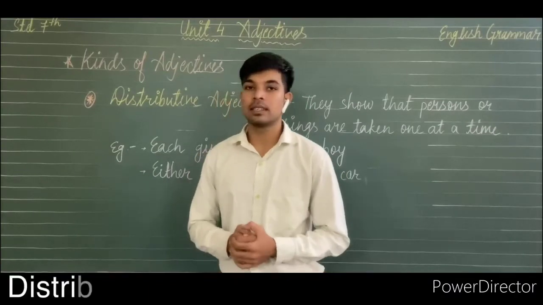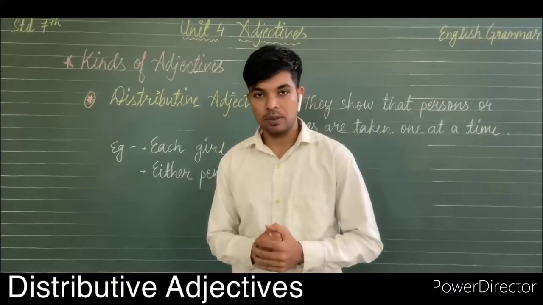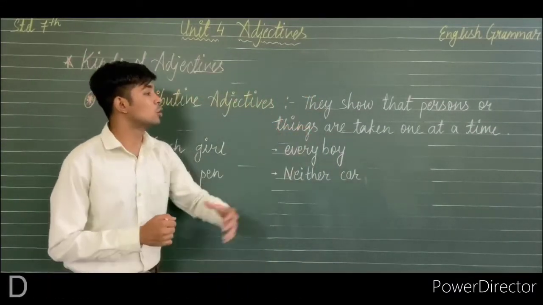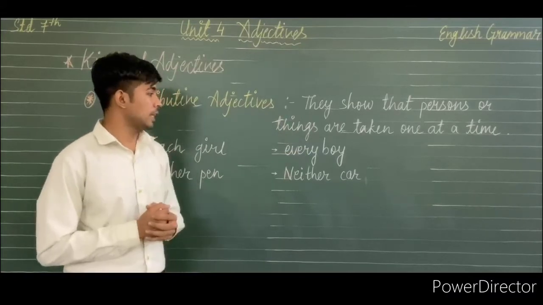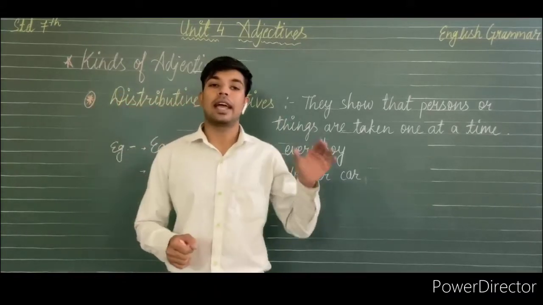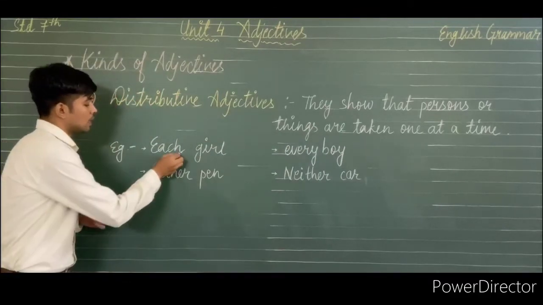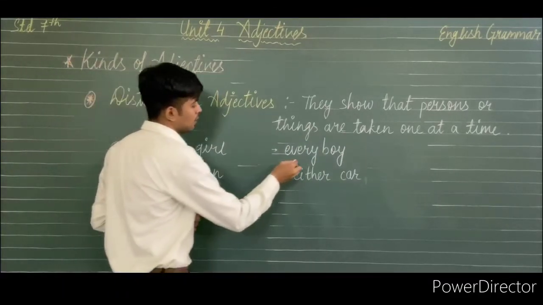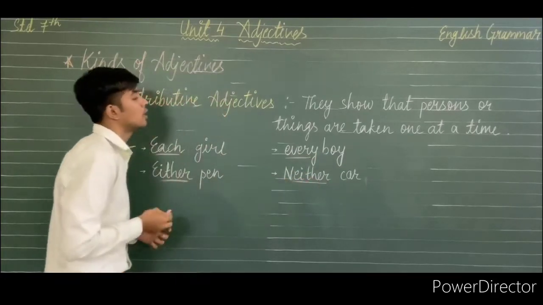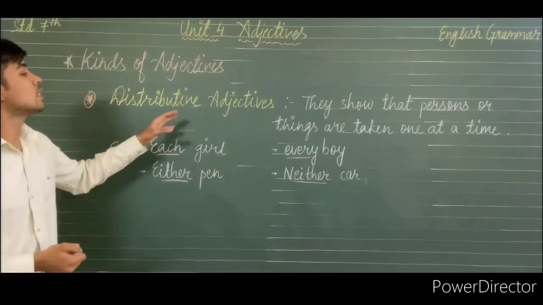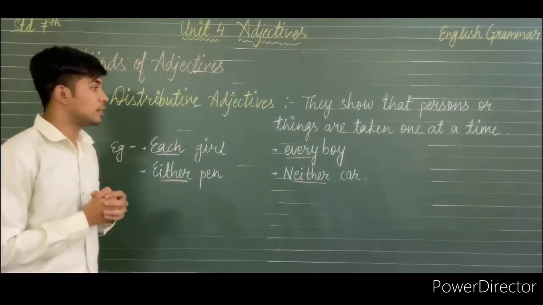Now we will discuss distributive adjectives. They show that persons or things are taken one at a time. So basically examples like each, either, every, neither are the examples of distributive adjectives.